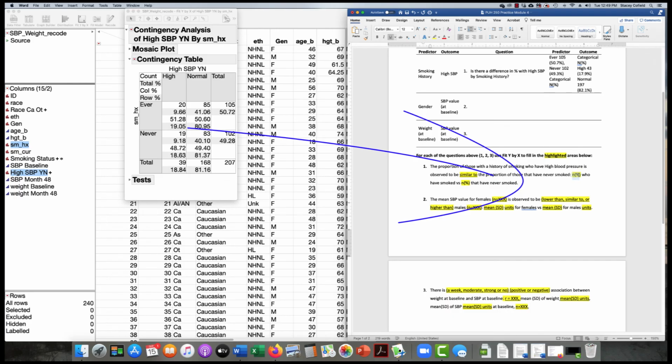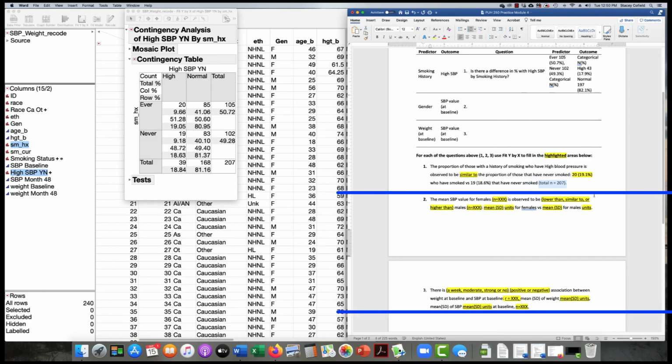And we can go ahead and put our N's and percents in from this table. So 20 who have smoked, and there are 19.1% of those, versus those who have never smoked, and there are 19, and 18.6% of those. Now we may want to go ahead here and put total N equals 207 because it is less than our total 240 N if we were reporting in a paper. So that is how you're going to address these questions. Continue on with questions 2 and 3.